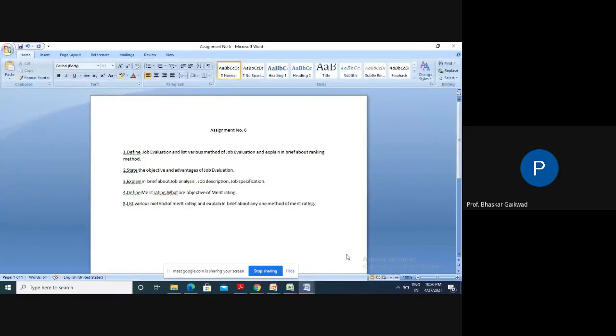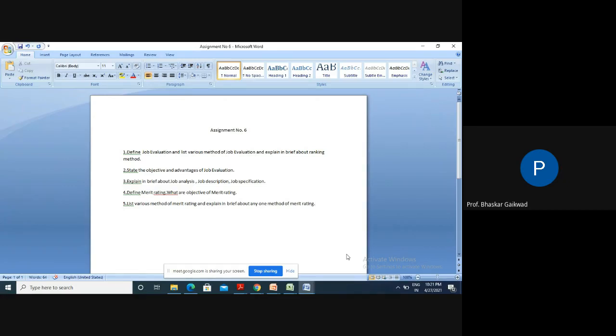Now next part is merit rating. What is actually merit rating and what are the objectives of merit rating? So here in short we will discuss this merit rating and what are the advantages of merit rating. Merit rating of an employee is the process of evaluating his performance. Merit rating means evaluate the performance of the workers, evaluate the efficiency of the workers while doing the jobs.